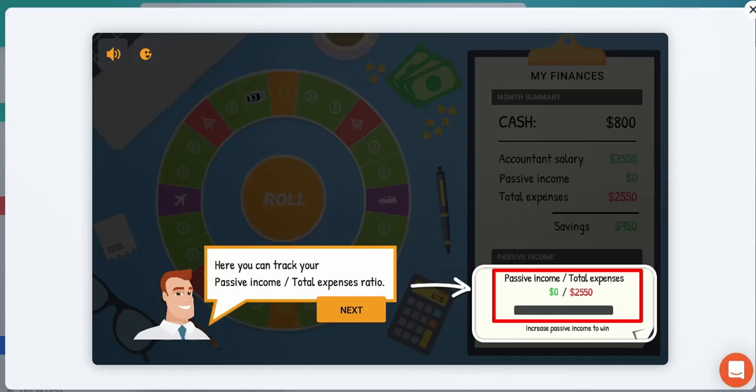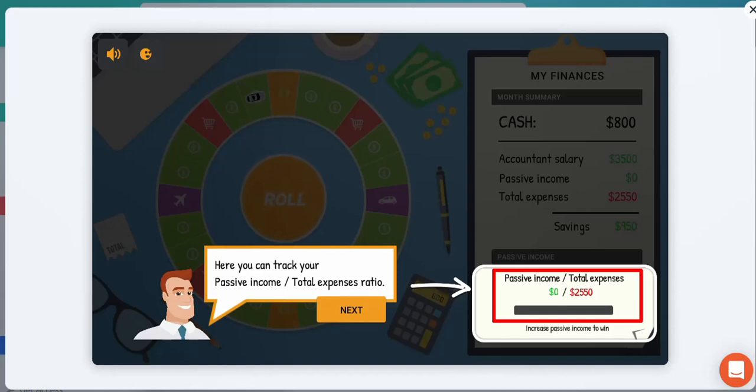Right, so looking at the objective of this particular game, this game is trying to teach you principles that you can apply in life in order to create more passive income relative to your current living expenses, and that will obviously allow you to win the game, because that would be considered financial freedom. If you can live off your passive income, you don't need to always go into your workplace to be an accountant to earn that salary, because you can rely on the passive income that you've generated.